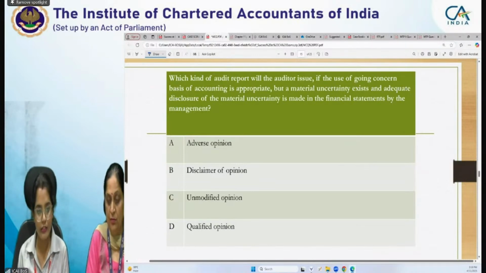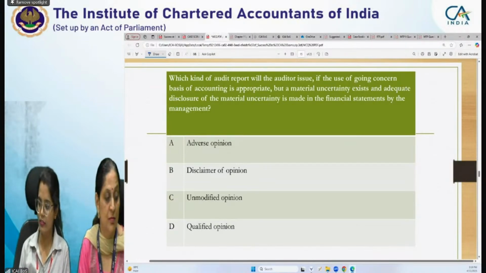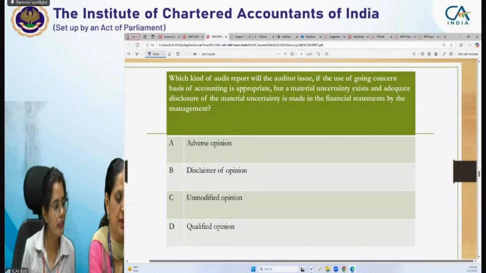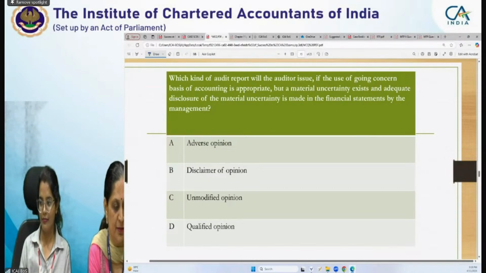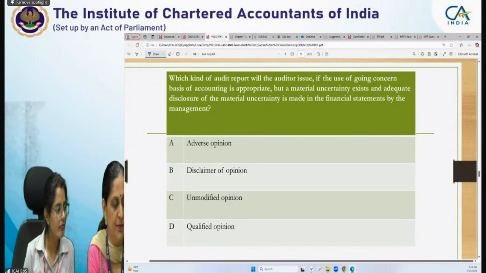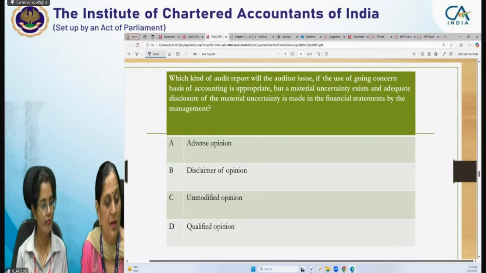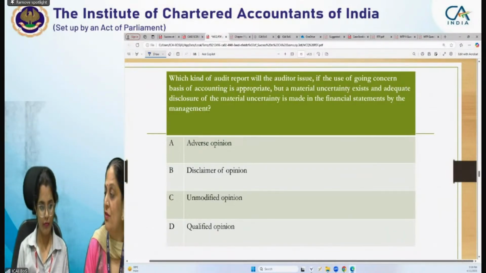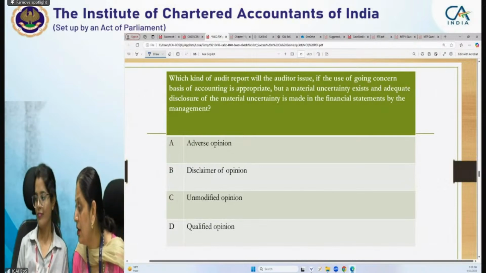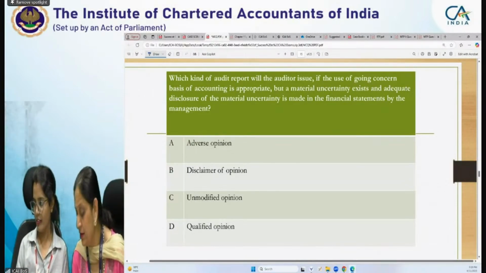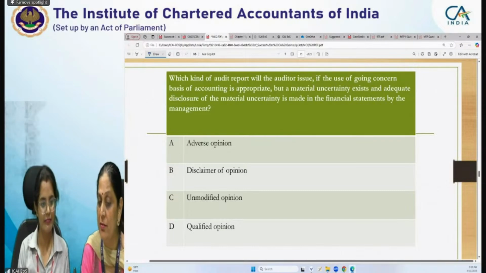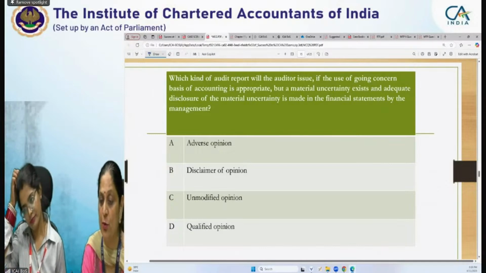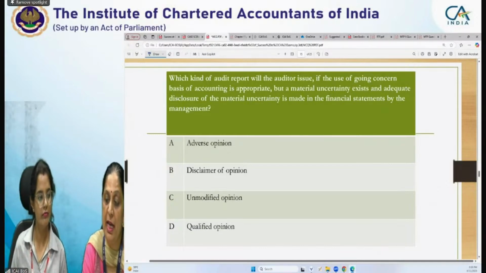Okay, Rajveer. Ma'am, D. Okay. Yeah. So now let's read the question once again carefully. Which kind of audit report will the auditor issue if the use of going concern basis of accounting is appropriate, but a material uncertainty exists?